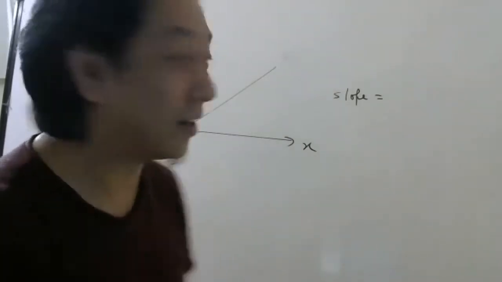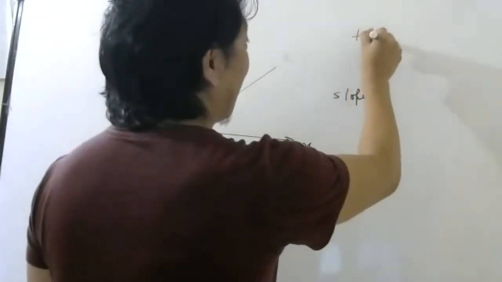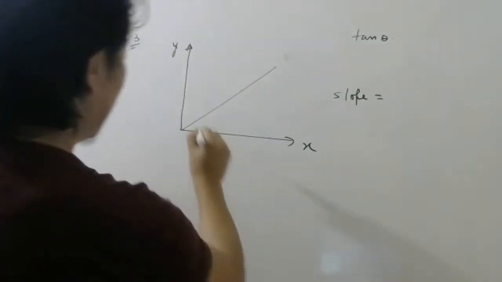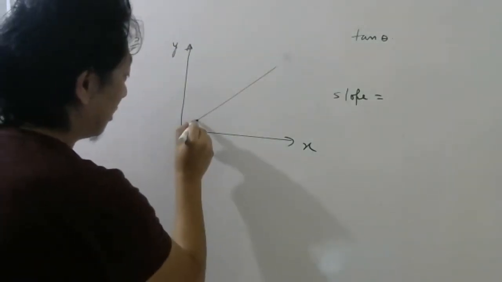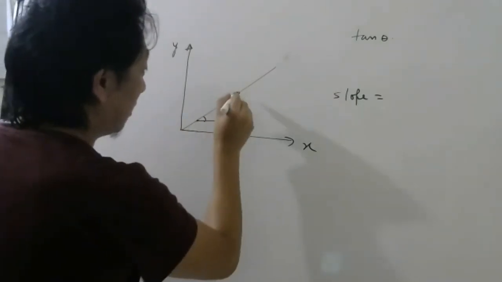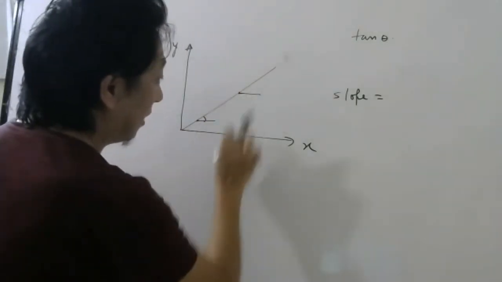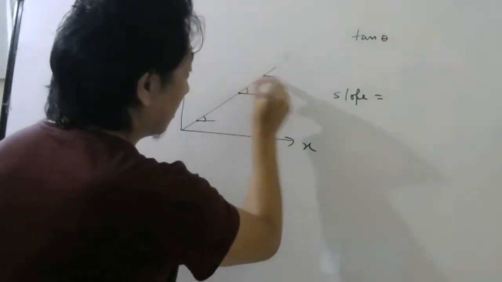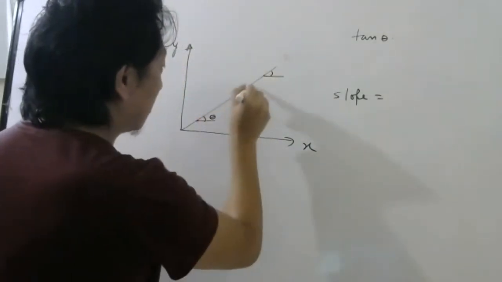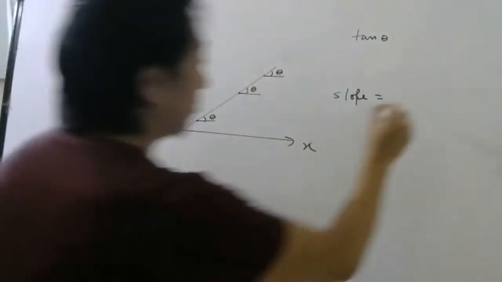But slope means tan theta. You can see this theta, at this point, if I ask theta, it will be this much. At this point, draw a line parallel to the x-axis, this much. So everywhere theta is constant. So slope will be constant.